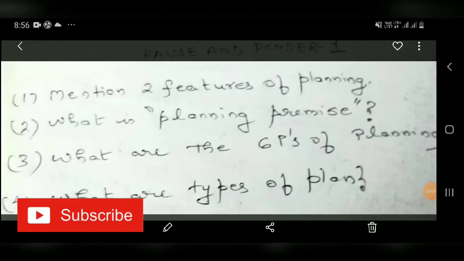Let us pause the video for a while and answer the following questions. Question number 1. Mention 2 features of planning. Question number 2. What is planning premise? Question number 3. What are the 6 P's of planning? What are the types of plan? That is the last question. So, think about it, answer the questions, discuss, and when you are done, you can resume the video. For the answers, the teacher will discuss in the class.